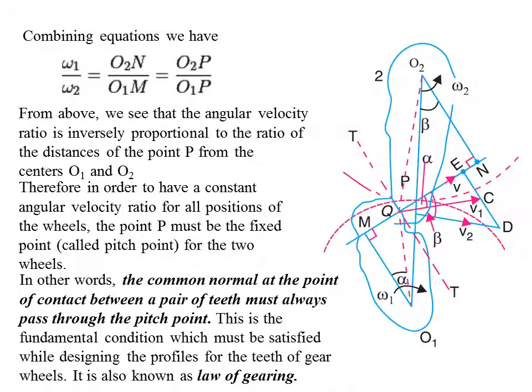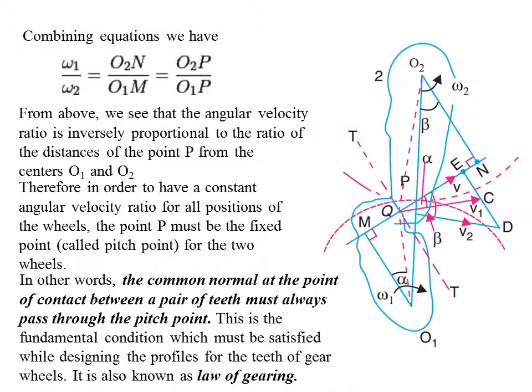The final equation: omega 1 by omega 2 equals O2N by O1M. This value O2N equals O2P, and again O1M equals O1P.